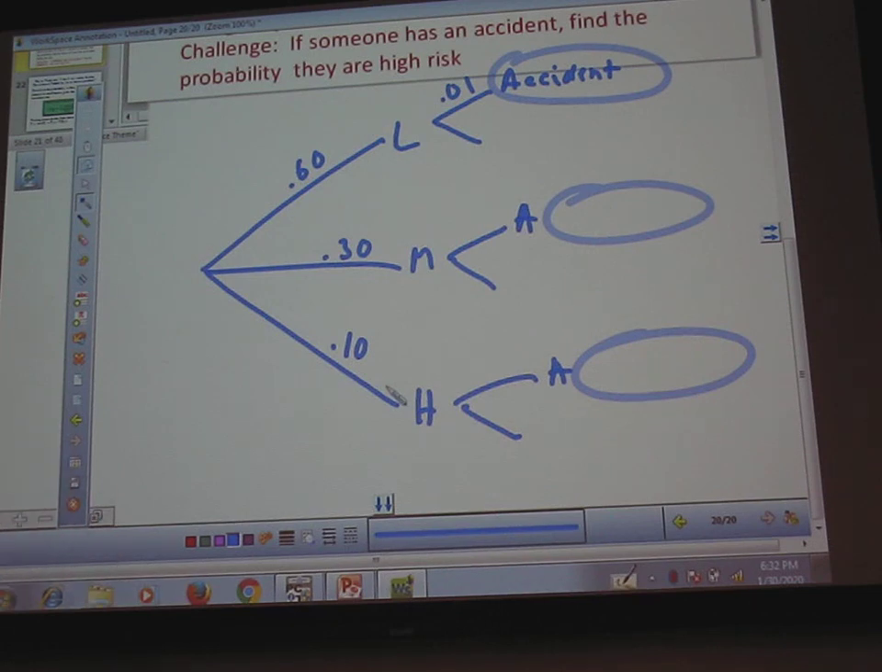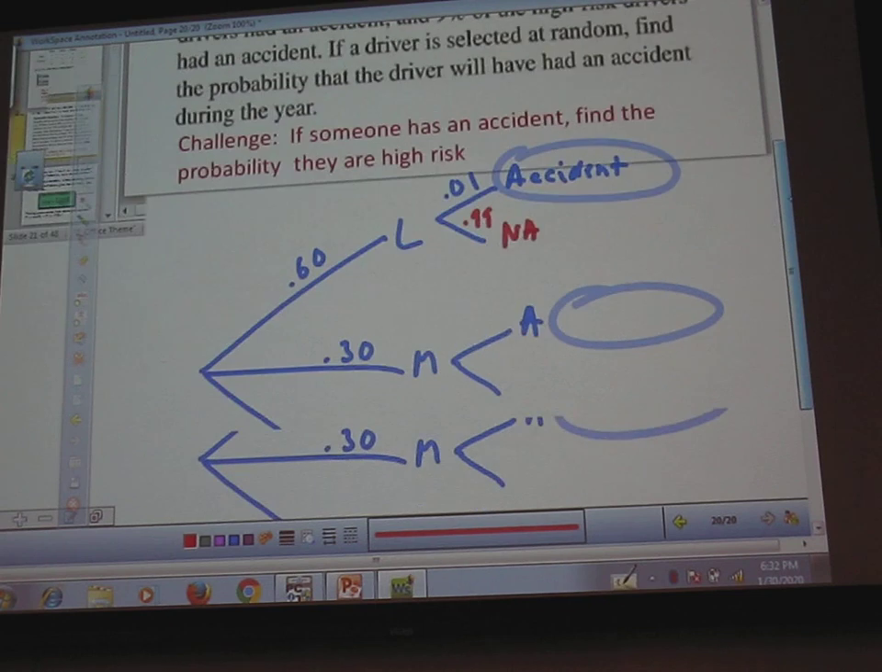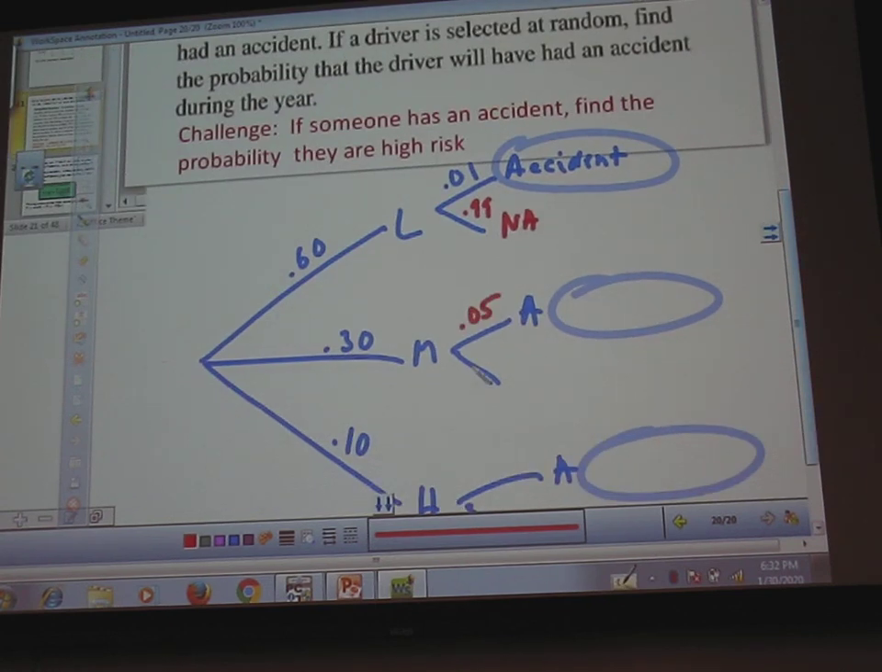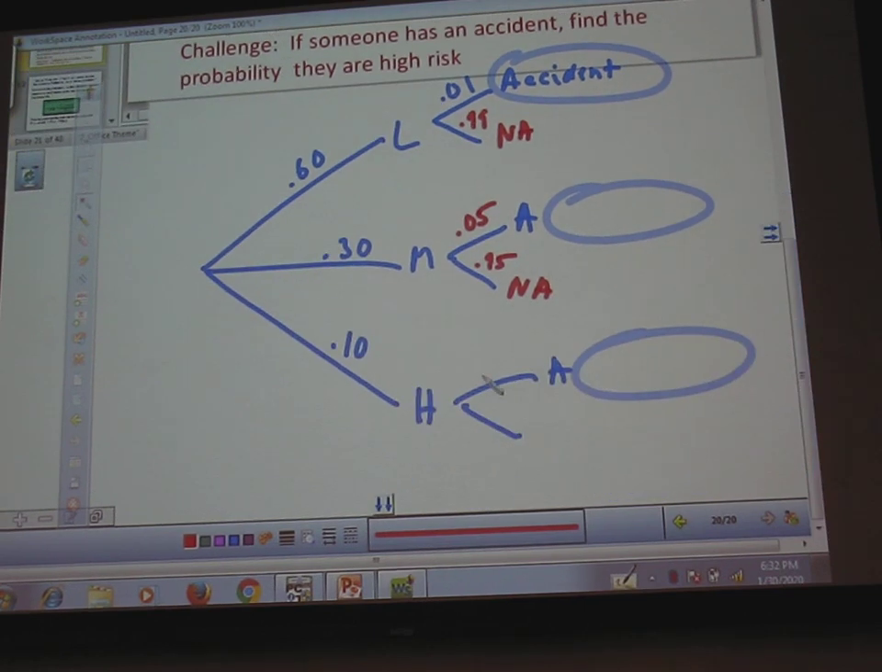An accident, what percent did not have an accident? 99%. Yep, no accident. Right, so here this was 5%. 5% had an accident, no accident, 95%. And here was 9% had an accident, so 0.91 did not have an accident. We want these ones here.